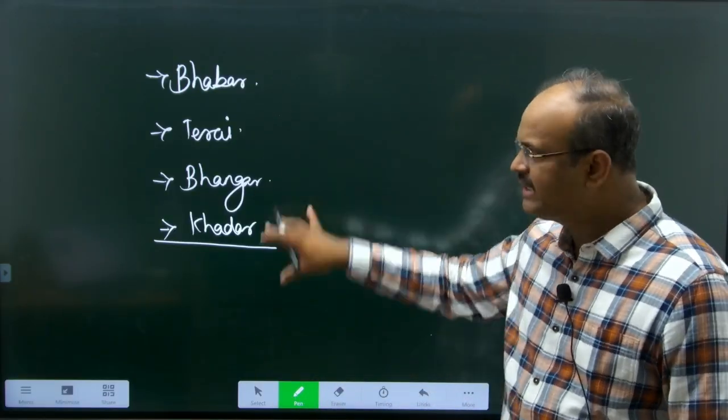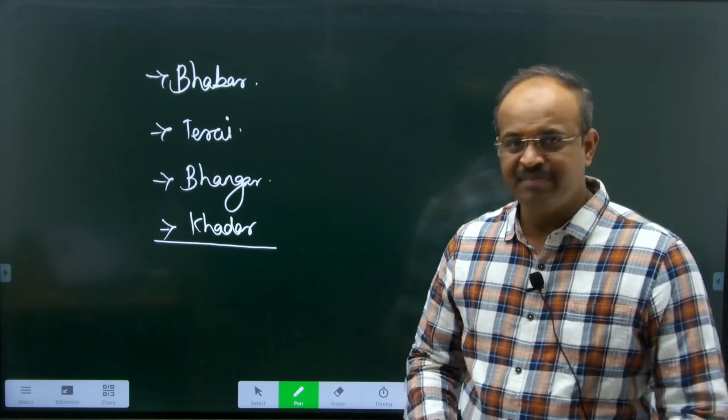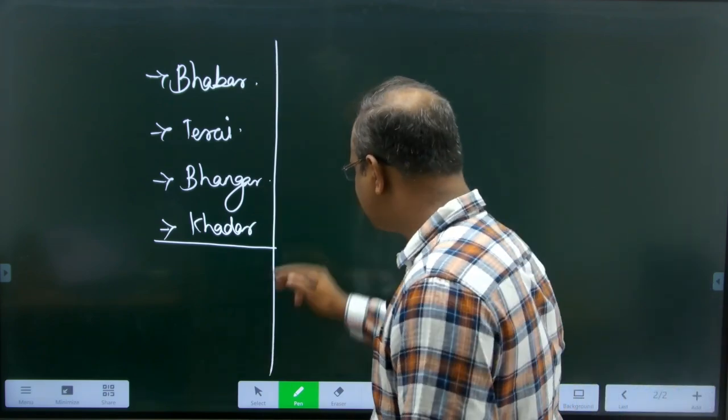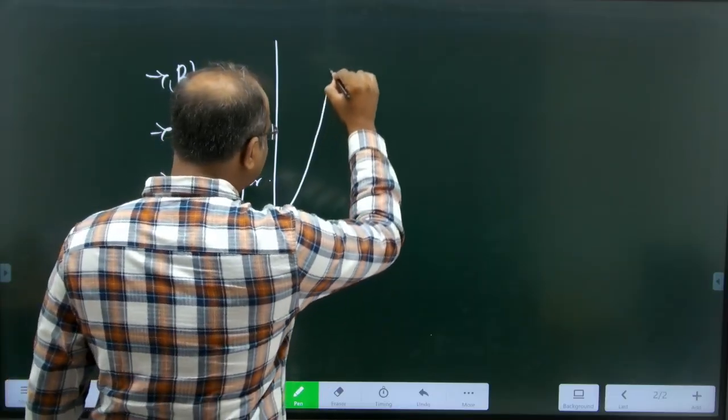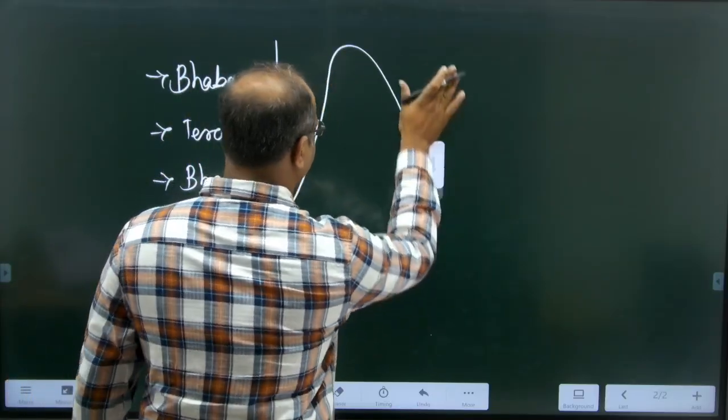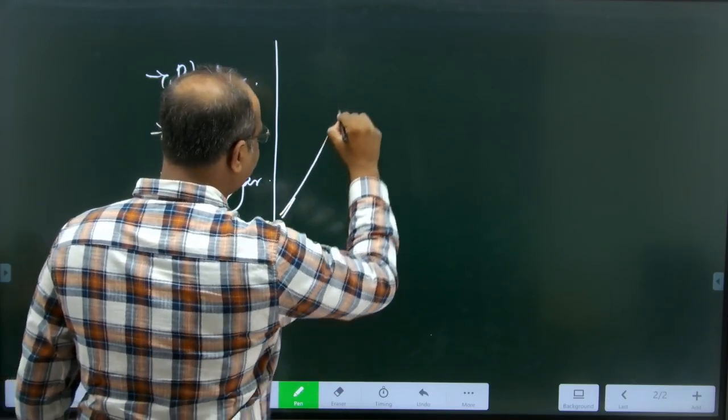So what do these 4 divisions mean? Now, we will draw a diagram and you will understand easily. Suppose these are the Himalayas. These are the Himalayas.